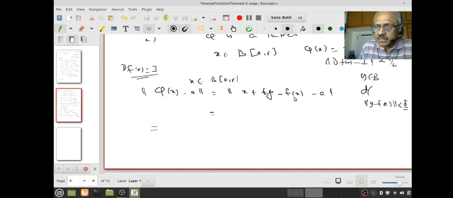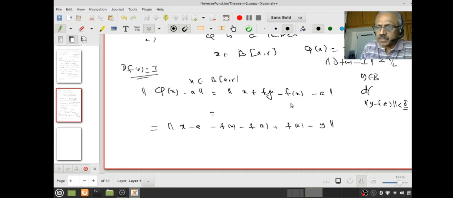Look at x and fx. Therefore I know also how to look at fa also, right? That is, y minus fa also I know. Therefore I have to rewrite this as x minus a minus fx minus fa plus fa minus y.